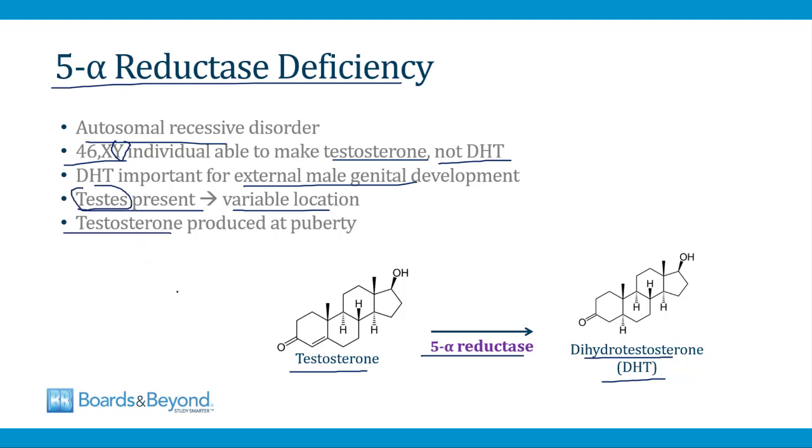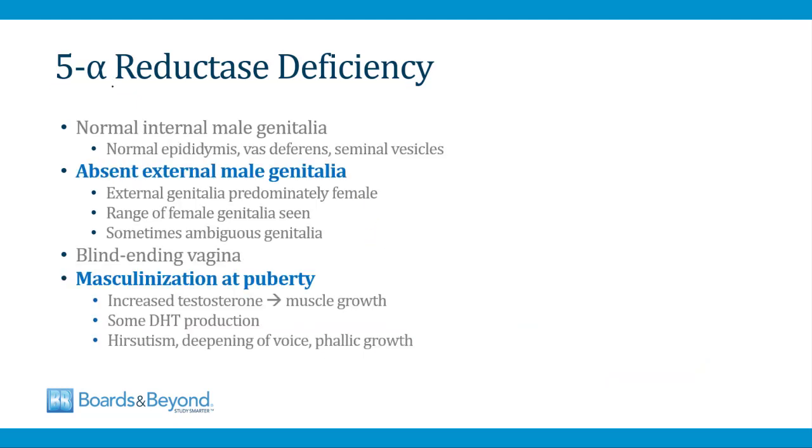And this is going to lead to the development of male features at puberty, but sometimes this occurs in what was apparently a female at birth because of the absence of external male genitals. So in a case of 5-alpha reductase deficiency, there's normal internal male genitalia because development of the internal male genitalia does not depend on dihydrotestosterone. So these individuals have a normal epididymis, vas deferens, and seminal vesicles.